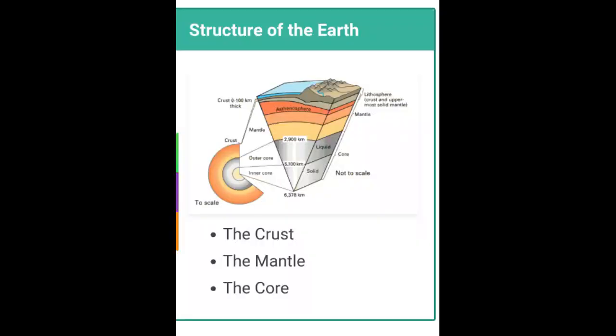The following picture shows the pictorial information about the structure of the earth. As you can see, the earth is made up of 3 layers: the crust, the mantle and the core. The details of each layer has been given to you in the picture, which you can very well see. The thickness ranging from 0 to 100 kilometers and the other necessary details given to you. Have a careful look at it. Let us now discuss each one of these layers in a bit details.